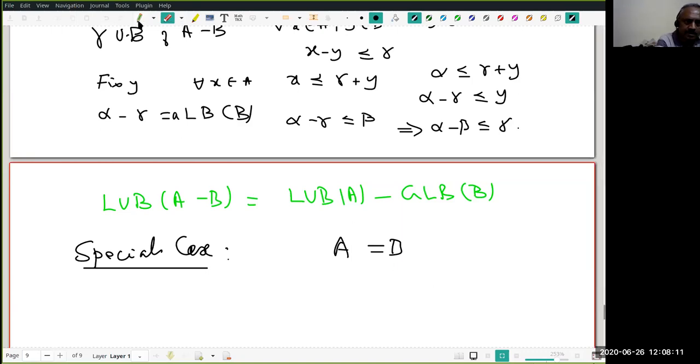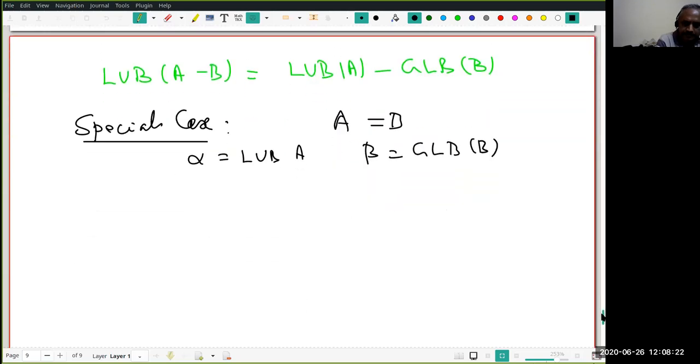That means alpha is the LUB of A and beta is the GLB of B. Right? Then what did you find? LUB of A minus A. Don't think it is 0 or anything, right? It is any x in A and any y in B. Therefore, it will contain 0, but it will contain a lot more elements also. Do you understand that?